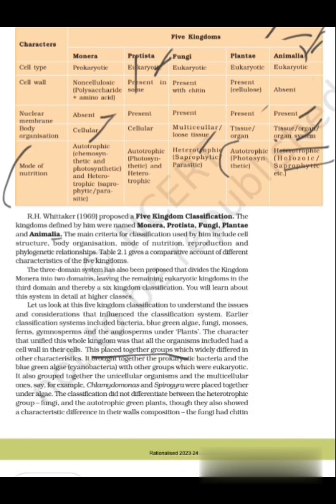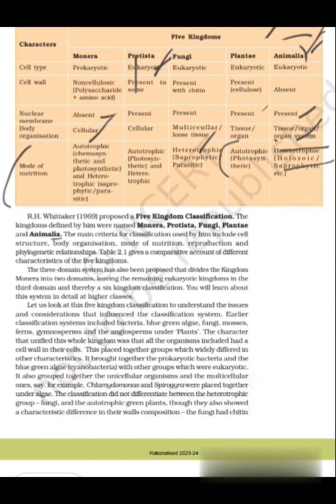This placed together groups which widely differed in other characteristics. It brought together the prokaryotic bacteria and the blue-green algae, cyanobacteria, with other groups which were eukaryotic. It also grouped together unicellular and multicellular organisms. For example, Chlamydomonas and Spirogyra were placed together under algae.